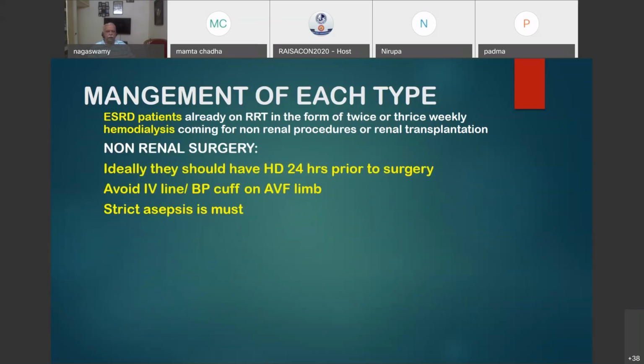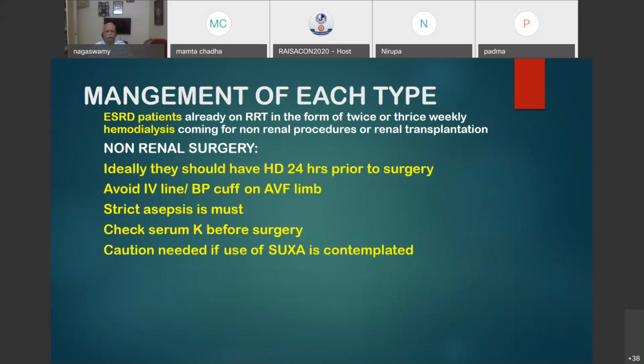Strict asepsis is a must. Check serum potassium before surgery. Don't forget that. Caution needed to use succinylcholine if it is high. Both RA and GA can be safely given.